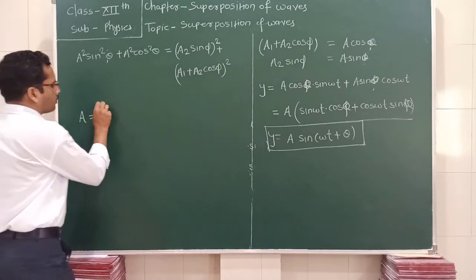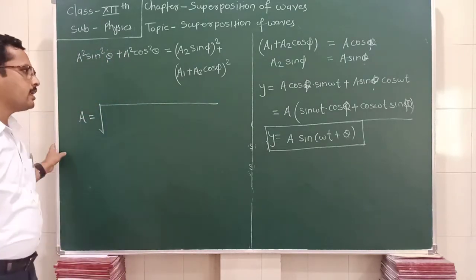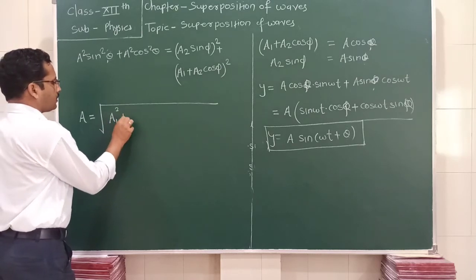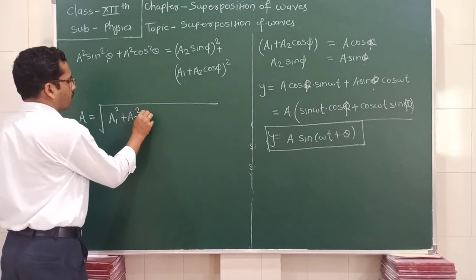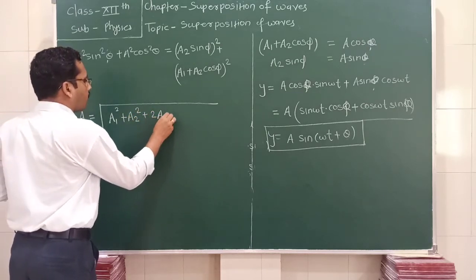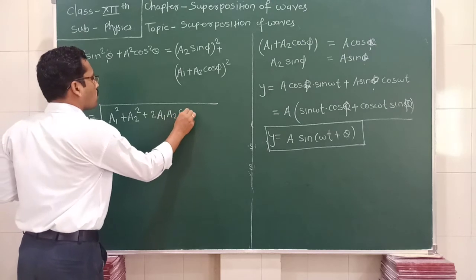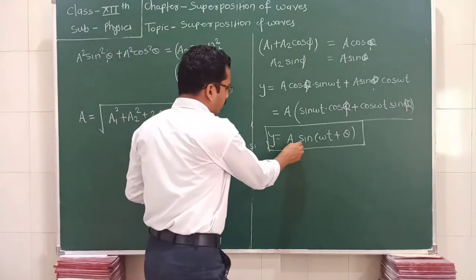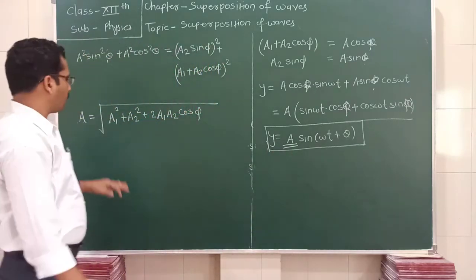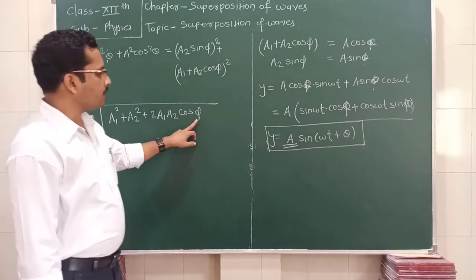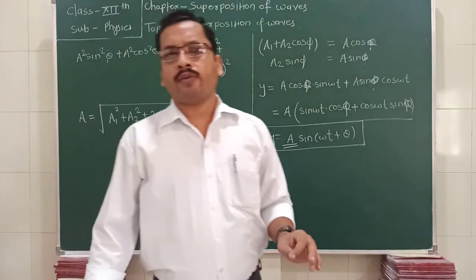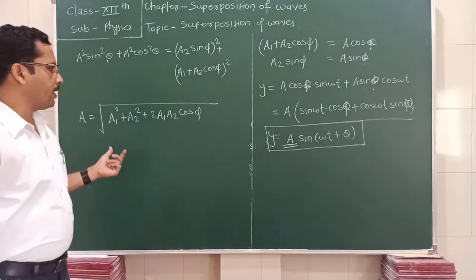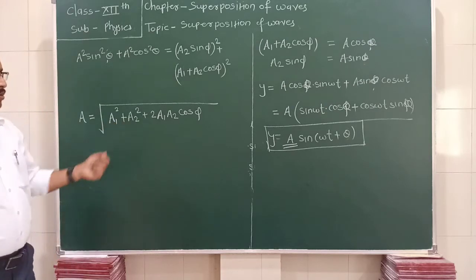This A comes out to be, as given in your book, A equals the square root of a1 square plus a2 square plus twice a1 a2 cos phi. This is the equation for the resultant amplitude. So if we know the values of a1, a2 and the phase difference between the two waves, we can easily calculate the resultant amplitude by using this formula.